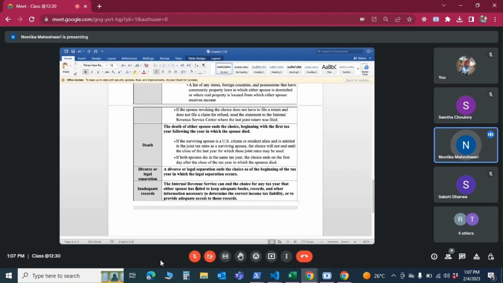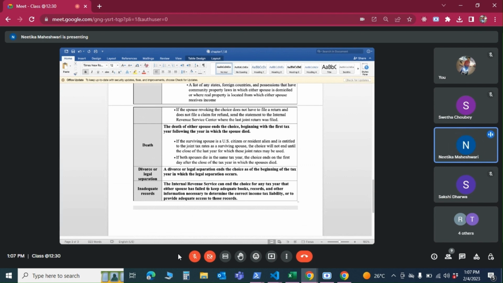Okay, the Internal Revenue Service, IRS, can end it. I hope everybody knows the full form of IRS, no? Is there really someone, maybe Ayush and Rohit, maybe you guys, now you must be knowing. We keep saying IRS, you guys should know what the full form is. You guys knew it? No. Okay, but thanks for being honest.